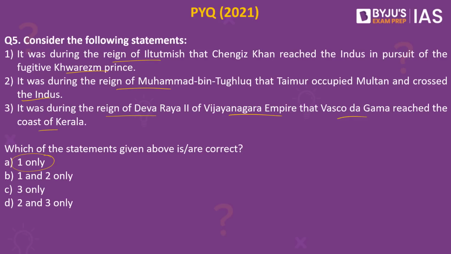The third statement is also wrong. That is because Vasco da Gama arrived at Calicut in 1498, whereas Devaraya's reign ended in 1446. So the second and third statements are wrong. The first statement is right. So the answer to this would be one only. Now let's look into the fact of the day.